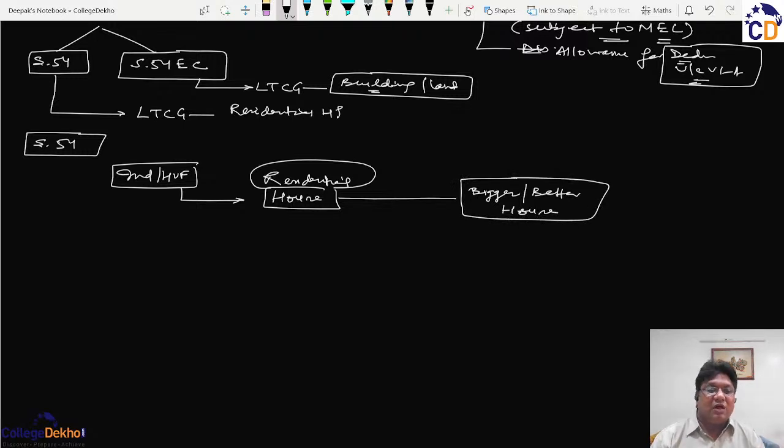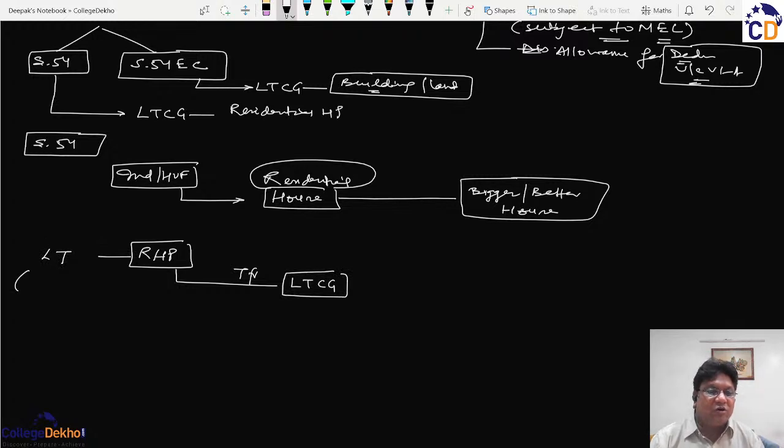But if a person owning a residential house property transfers such property, and on this transfer there is any long-term capital gain, it means the property transferred must be a long-term property, and from the new regime onwards, the minimum ownership must have been more than 2 years.